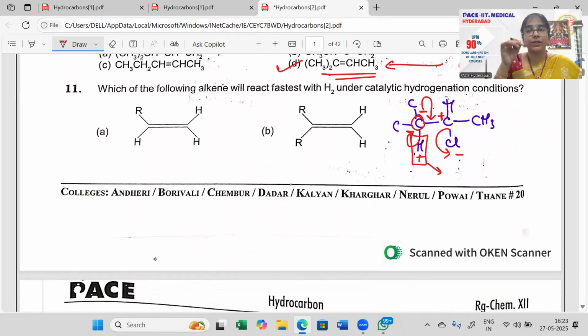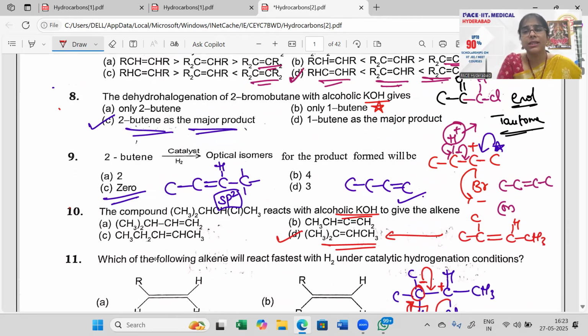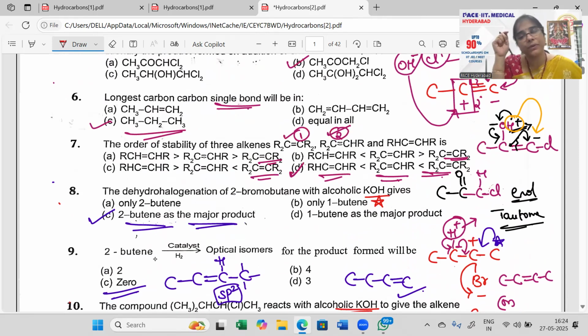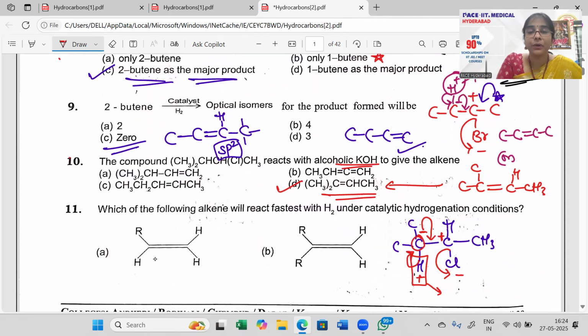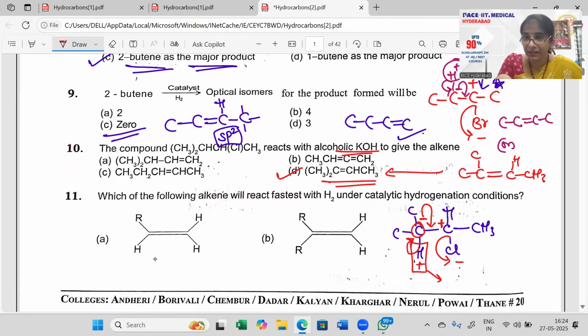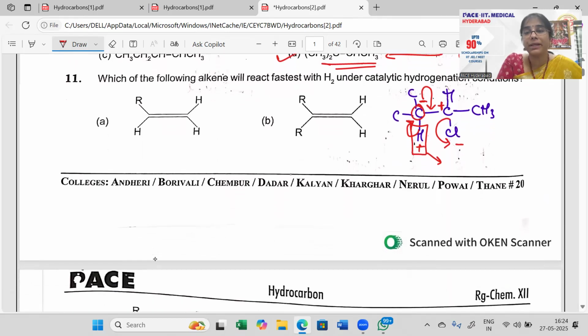All right. Next, which of the following alkenes will react fastest with hydrogen? Now, in the previous question, in question number 7, we just discussed that the more alkyl groups on the double bonded carbons you have, the more the stability. Here we are talking about reactivity. Reactivity means we want the less stable group. Less stable group here is what?